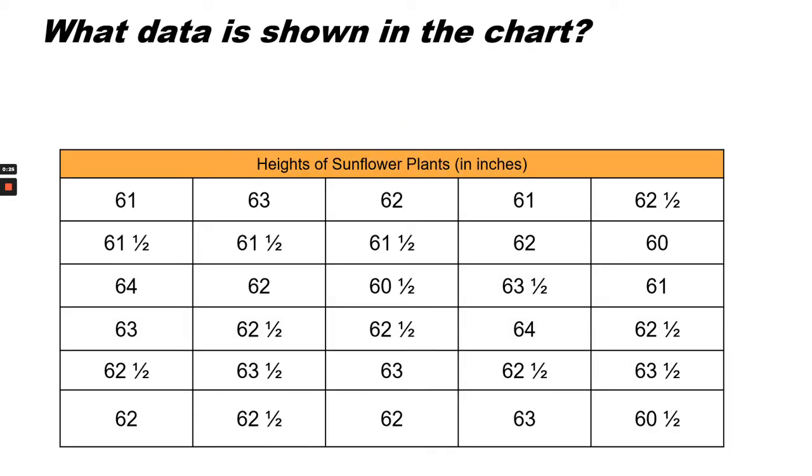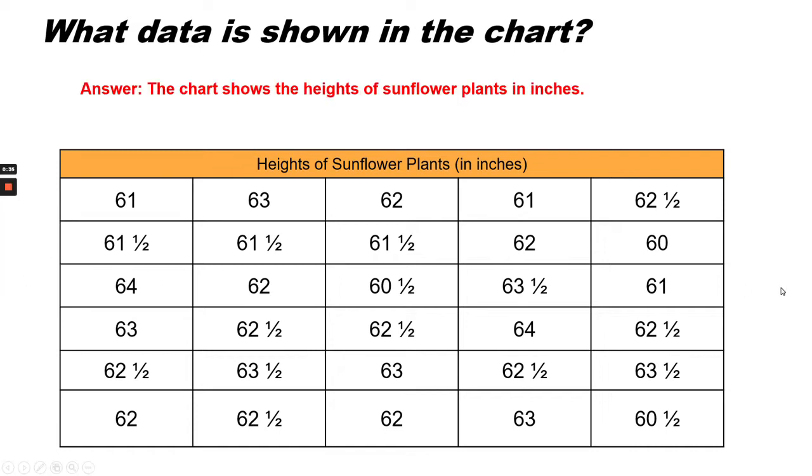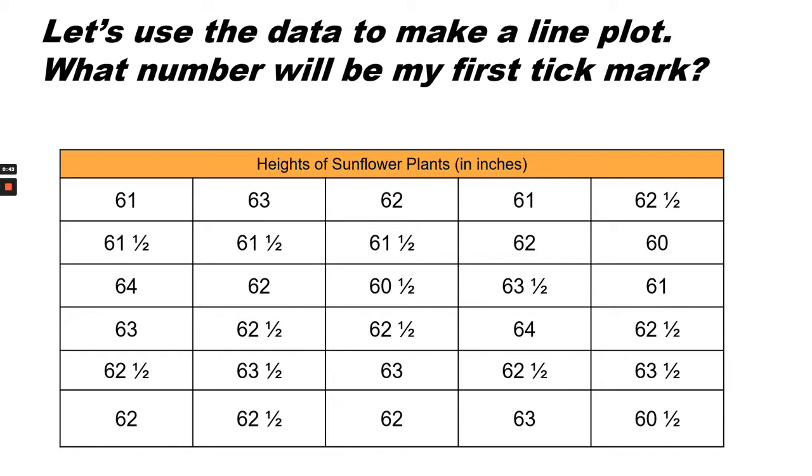What data is shown in the chart? Look at the title to find the answer. Answer. The chart shows the heights of sunflower plants in inches. Let's use the data to make a line plot.